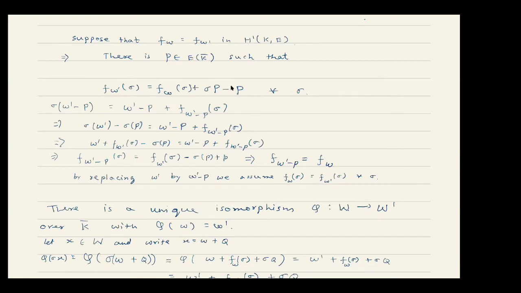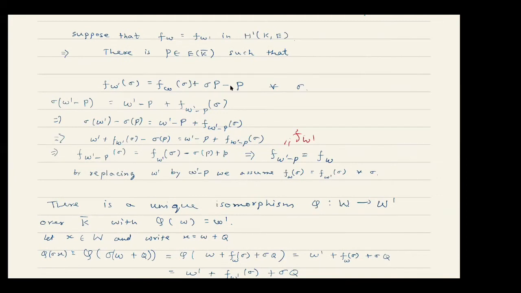So what this means is that we can just replace our W prime with this W prime minus P and assume that not just the classes of the corresponding cross homomorphisms are same, but the functions themselves are same. Because you see, this W prime minus P is also an element of W prime of K bar. So we know that this is equal to F of W prime. So this is fine. Now, as we have already shown, it doesn't matter which point we choose, we get the same class.